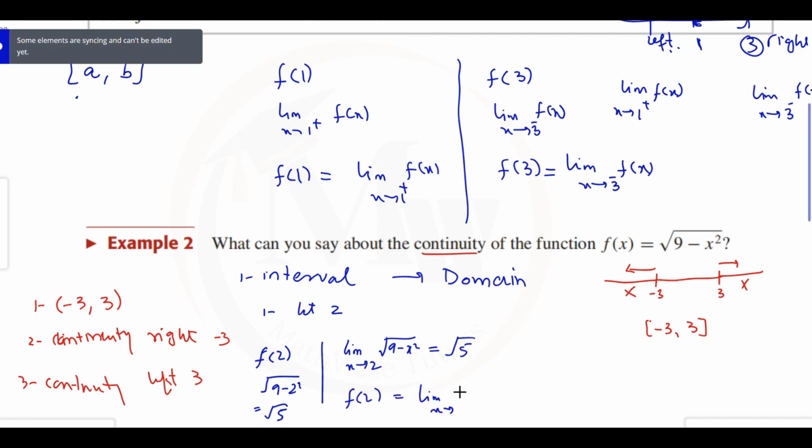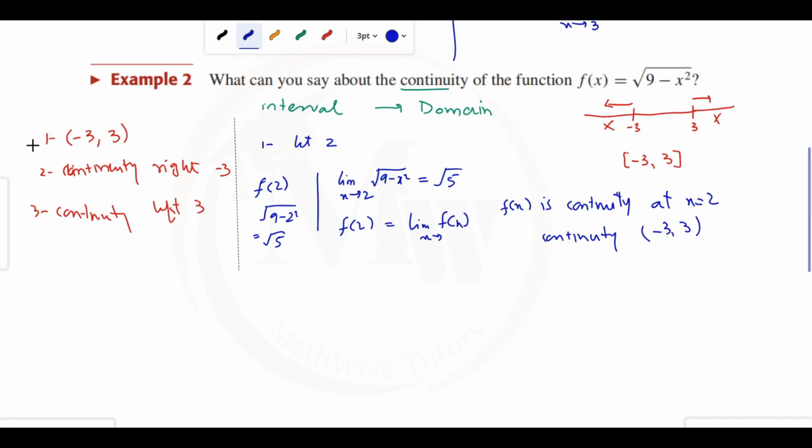So the function value f of 2 and the limit value are both the same. We can say that f of x is continuous at x equal to 2, and as we took this 2 as a random number, we can say the function is continuous on this open interval minus 3 to 3. Now it's time to check the continuity at its endpoints.